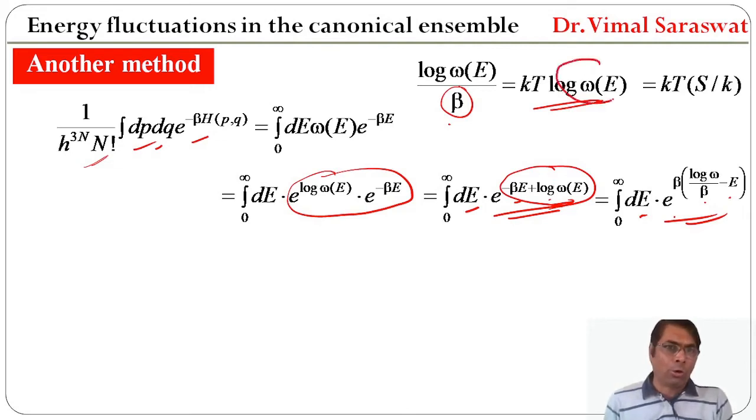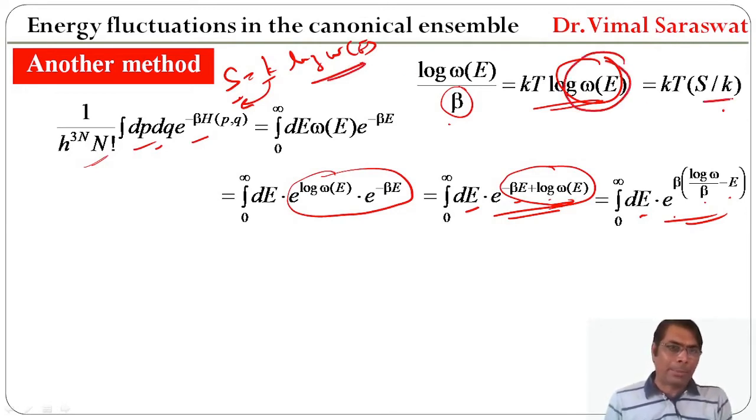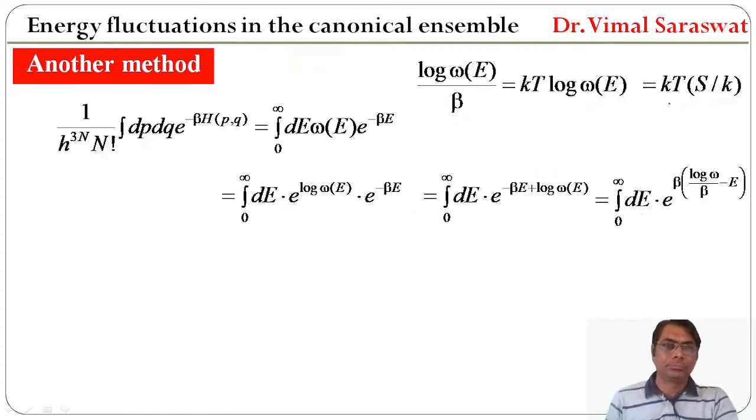And log omega is equal to S upon k, because S equal to k log omega. So if S equal to k log omega and here S is entropy, then S upon k will be log omega E. So this log omega E will be replaced with S upon k. Now k and k will be cancelled out, so log omega upon beta will be TS.